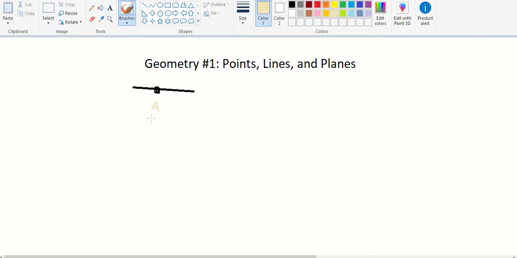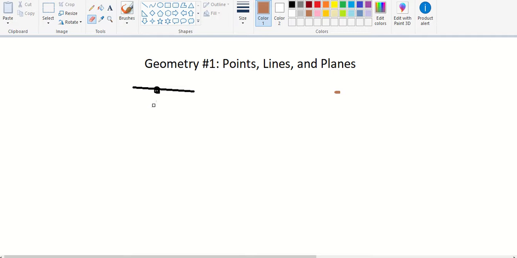A point is just a random dot with location, but no size or shape. Well, right now you can see it's pretty bigger than the line just to make it noticeable, but it has no size or shape. Just random location, like let's say right over here. This is a point. That's a random point on a random line, or right now it's a random plane.